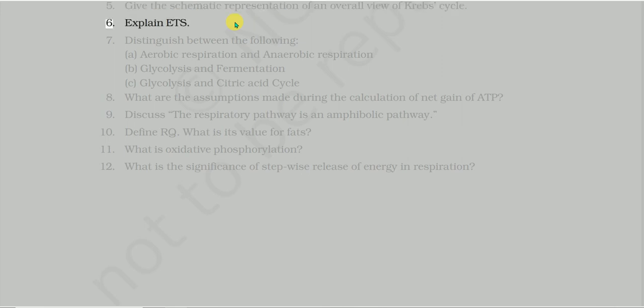6. Explain ETS. 7. Distinguish between the following: a. Aerobic respiration and anaerobic respiration, b. Glycolysis and fermentation, c. Glycolysis and citric acid cycle. 8. What are the assumptions made during the calculation of net gain of ATP? 9. Discuss, the respiratory pathway is an amphibolic pathway. 10. Define RQ. What is its value for fats? 11. What is oxidative phosphorylation? 12. What is the significance of stepwise release of energy in respiration?